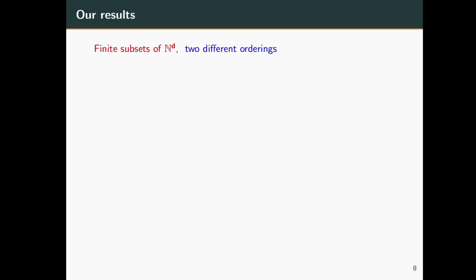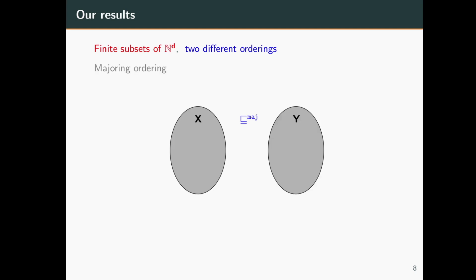So what's the first ordering? The first ordering is called the majoring ordering. Here, let's say we are given two subsets of N^d, X and Y, which need not necessarily be finite, so they can be infinite. And we say that X is less than or equal to Y over the majoring ordering if for every x in X, there is a y in Y such that x is less than or equal to y. So this is the usual product ordering over N^d.